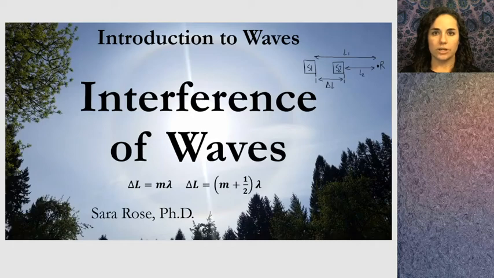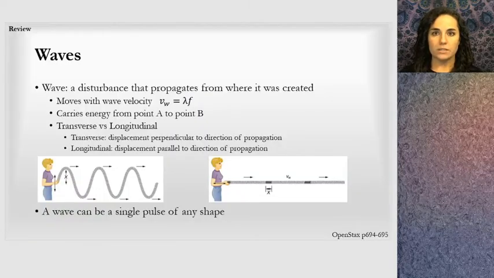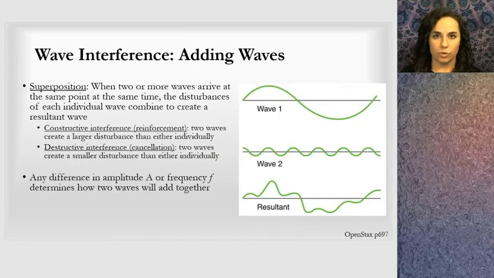This is a lesson on interference of waves in the simple harmonic motion in waves unit. I had covered properties of waves prior, and what I'm going to point out relevant for this lesson is that the velocity of the wave is the wavelength times the frequency. When we look at interference of waves, we will be most interested in the wavelength, so that's how you can get to the wavelength. Wave interference is simply the adding of waves.